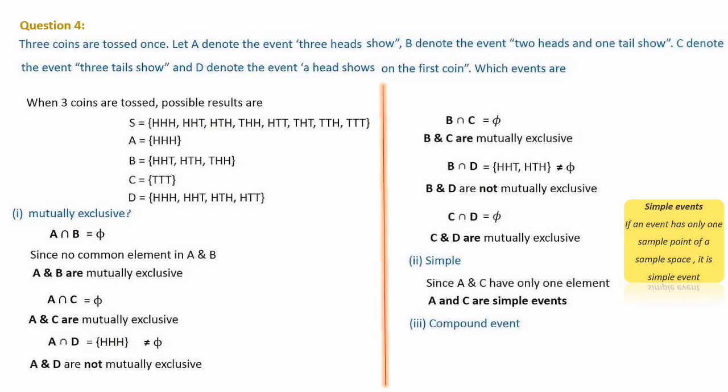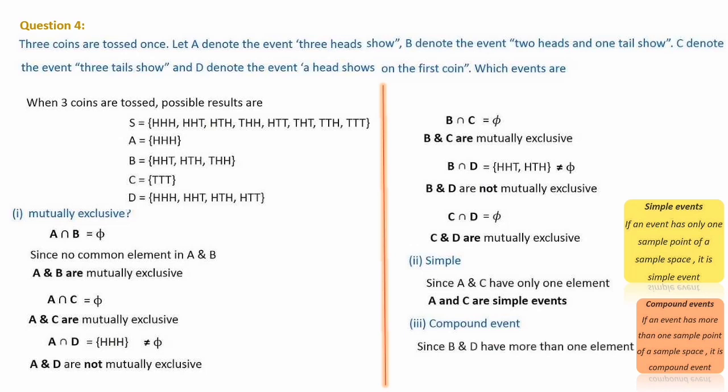Next are compound events, which we also learned today. A compound event means an event has more than one sample point of a sample space. So you have to check. B and D have more than one sample point. Here 3 sample points are there, here 4 sample points are there. So B and D are compound events.